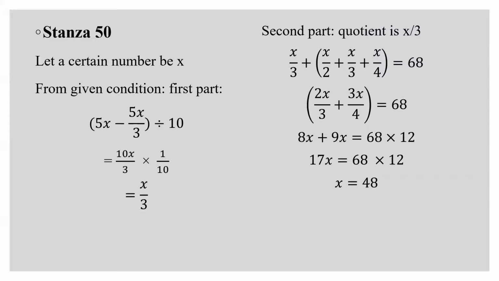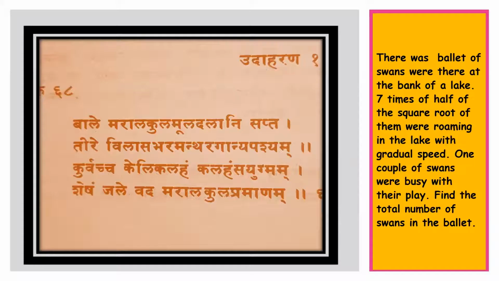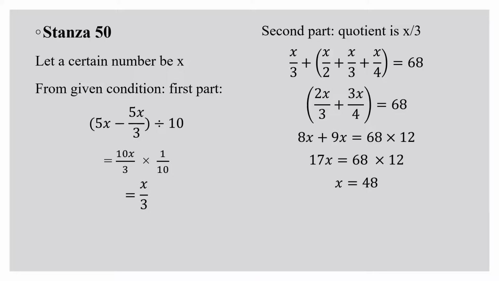And now if I tally this, I can cross tally whether it is really coming. So I can say that 48 upon 2, 48 upon 3, 48 upon 4, if I do and add together, and also again 48 upon 3, I get the answer 68. So we can cross tally that equation, just like we tell our students to tally that. Now let us go to the next shloka.